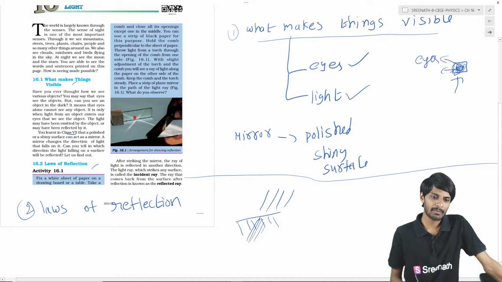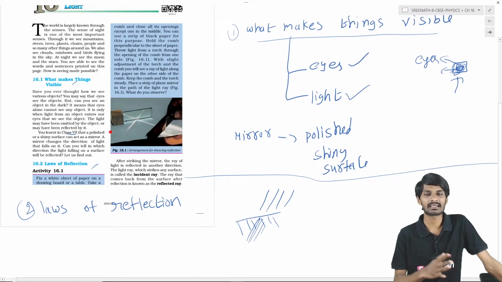After some distance, place a glass mirror. We know that mirrors will reflect light, so the light will reflect.